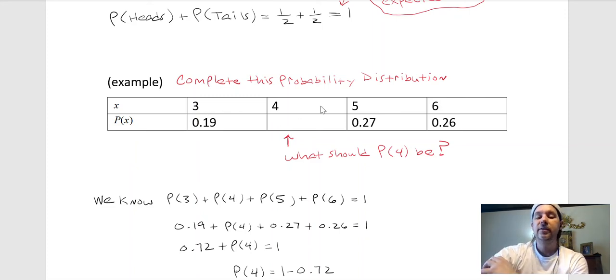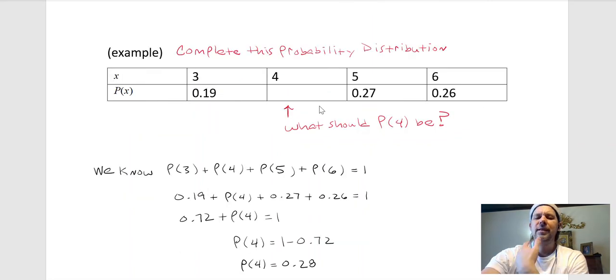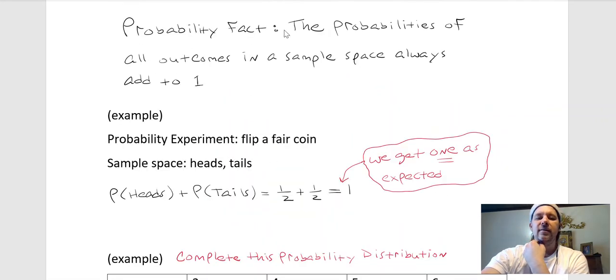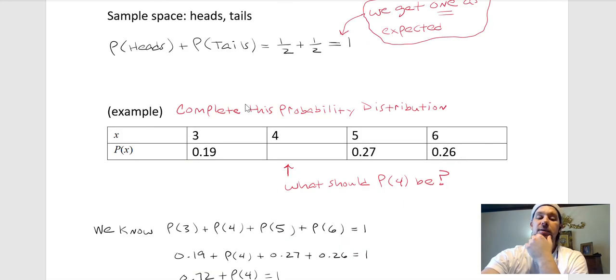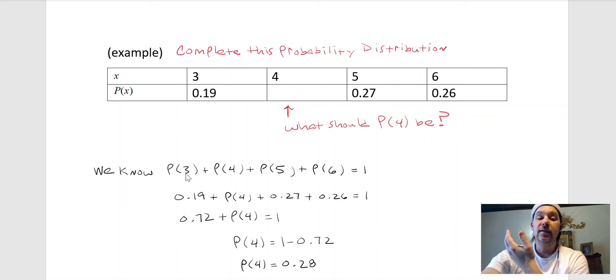Now, in the probability distribution, the whole sample space is listed. So getting a 7 is not one of the possible outcomes, and getting a 1 or a 2 is not one of the possible outcomes. These are all the possible outcomes, all right? So, say we're just missing one of those values. Can't we use this fact that the probabilities of all outcomes in a sample space always add to 1? So we should be able to use that. So like the probability of getting a 3 plus the probability of getting a 4 plus the probability of a 5 plus the probability of 6, that's got to be 1.